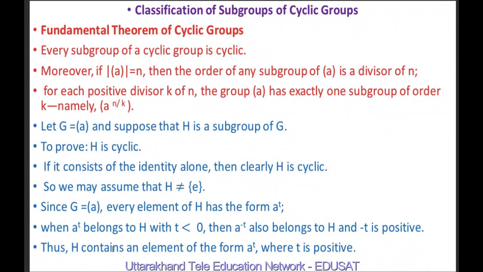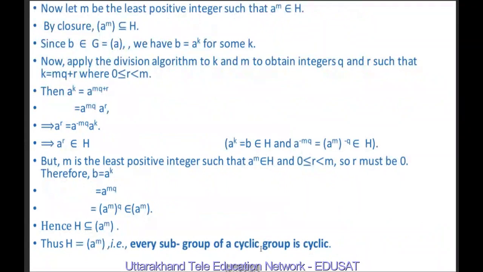Because H is a subgroup of G, we have shown that it has elements of the form A raised to power T where T is positive. Now let m be the least positive integer such that A raised to power m belongs to H. By closure axiom, the cyclic group generated by A raised to power m is a subset of H. Since B belongs to G, which is equal to the cyclic group generated by A, B is equal to A^k, meaning elements of G are of the form A raised to power k for some k.